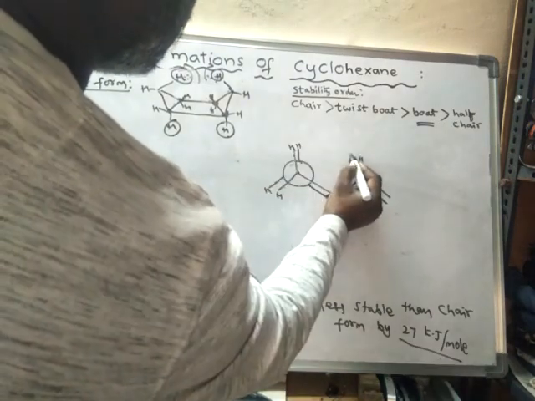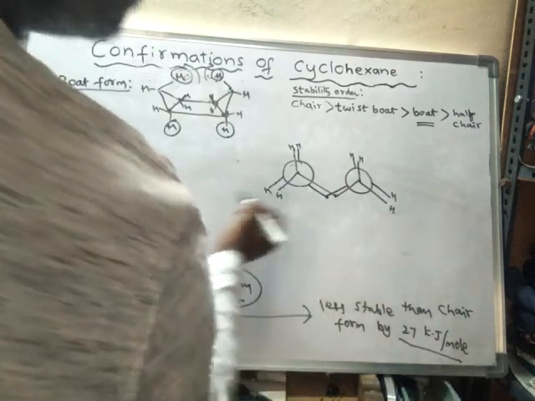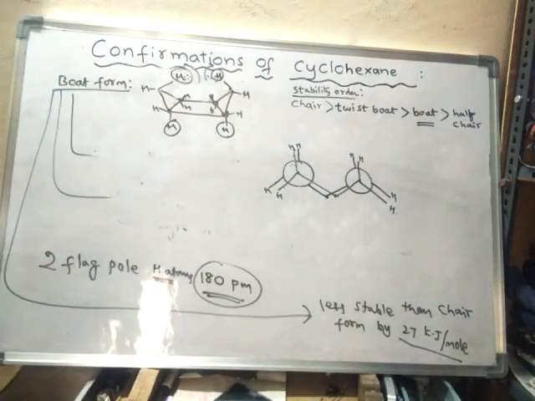These are all hydrogens. This is the normal Newman projection of boat form, and the stability order of these will be in this fashion.